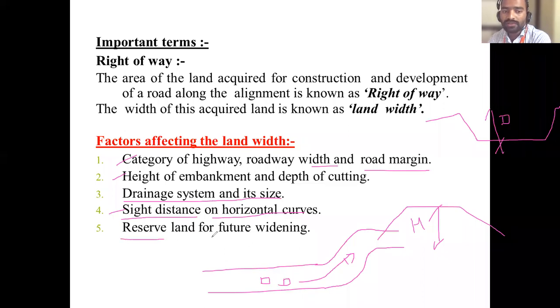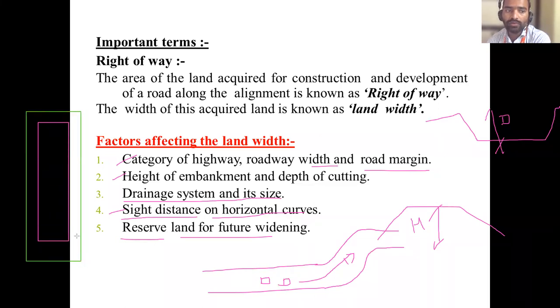Then reserve land for future widening. I had said this. So if this is the road, today you are constructing this much, in future if you want to go to a higher level, you have to give space for this. In future, to increase from here to here, we have to construct the road thinking about the future. Okay, this land is called what? This is reserve land. For what purpose? For the future development of the road.